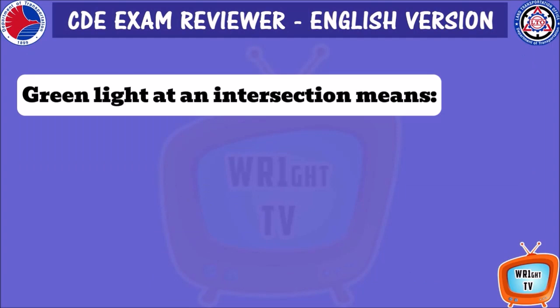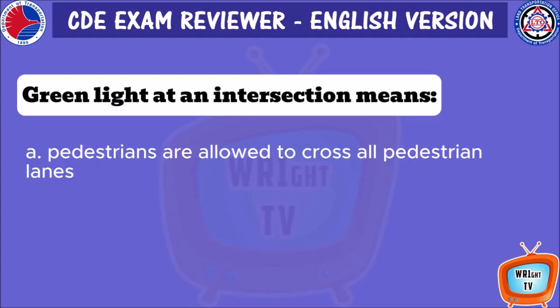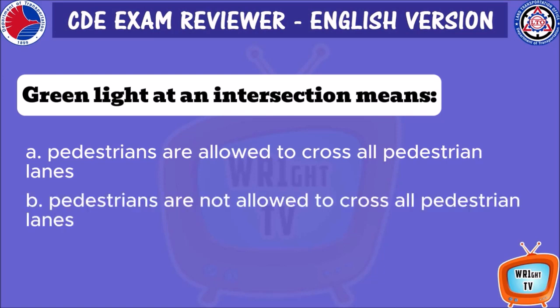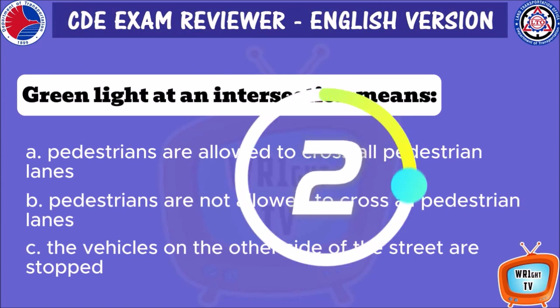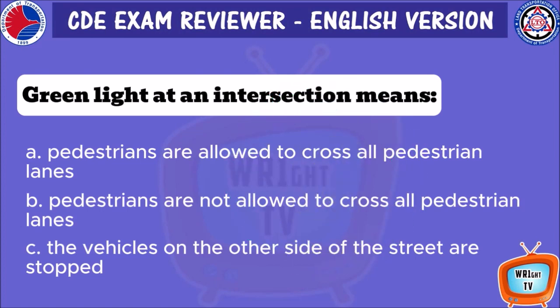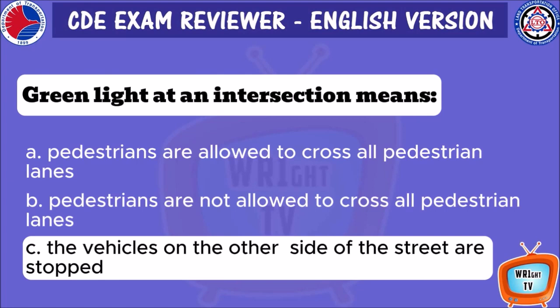Green light at an intersection means A. Pedestrians are allowed to cross all pedestrian lanes. B. Pedestrians are not allowed to cross all pedestrian lanes. C. The vehicles on the other side of the street are stopped.